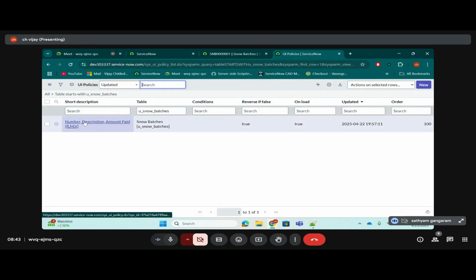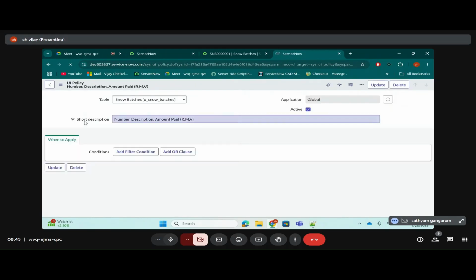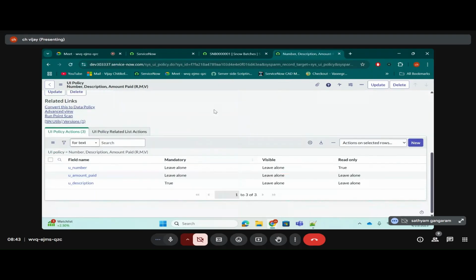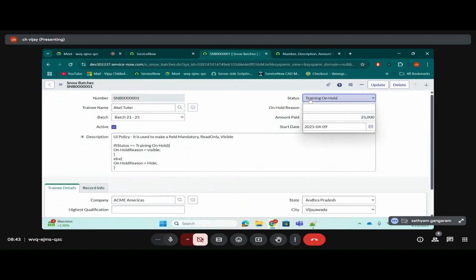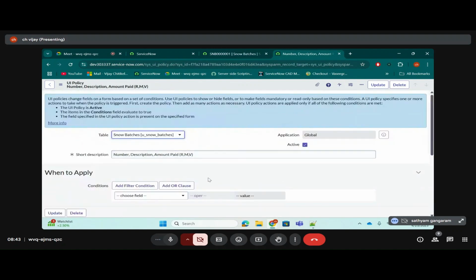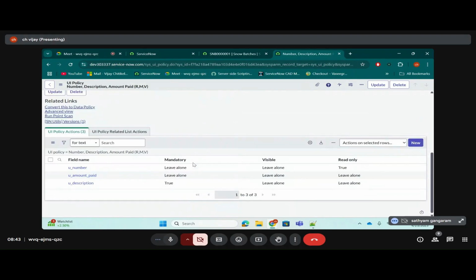Just try: can we fit our UI policy here? Instead of creating a new UI policy, can I fit my requirement here or not? My requirement is that when the status is selected as running on hold, then only I want to show the on hold reason. Can I fit that in an existing UI policy? No, we can't fit it here.